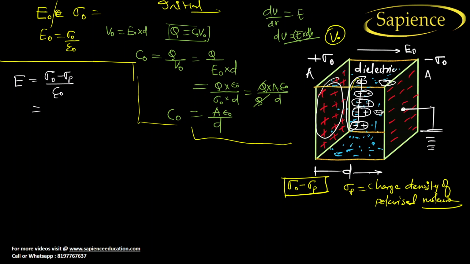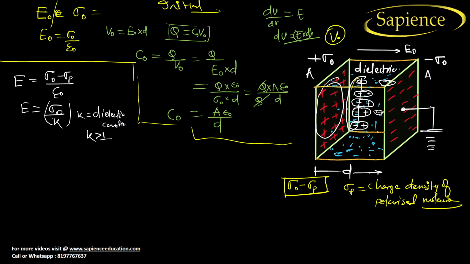Now we can write this as sigma naught by K, where K is the dielectric constant, and K is always greater than 1 for any insulator. It means that the charge density decreases by K amount, right? Now you have got this formula.